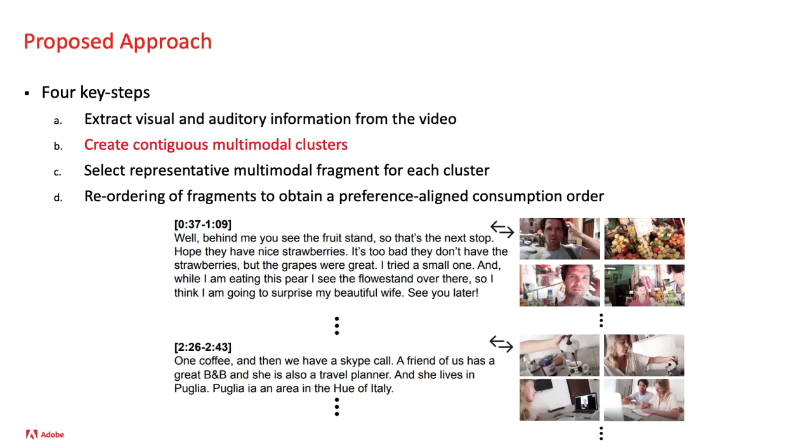But what we have right now is a long transcript and multiple images in a cluster. We need to find a concise piece of text and a single image that is representative of this cluster.